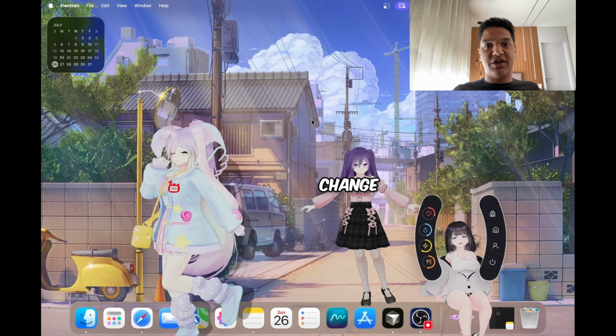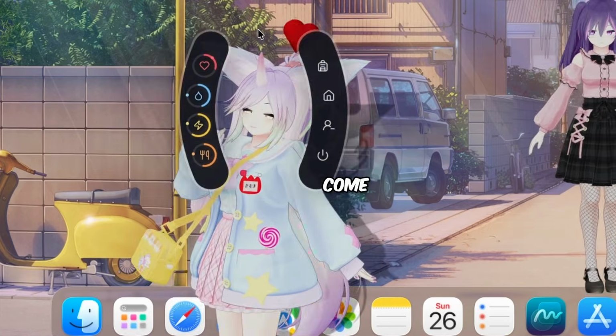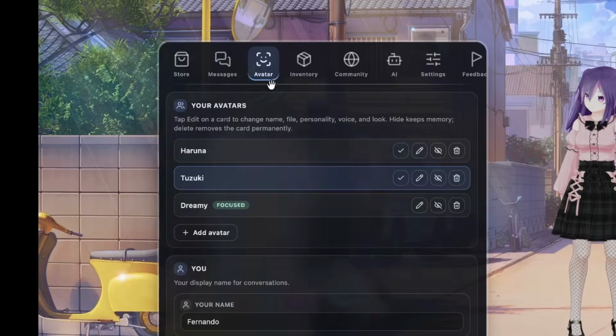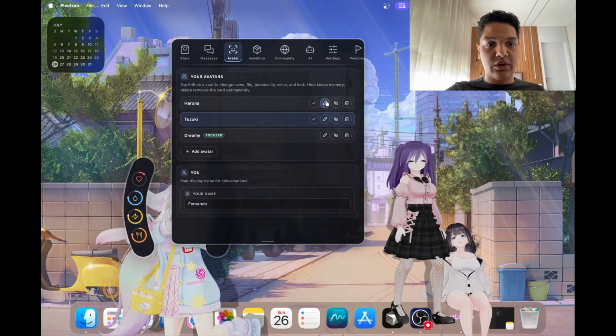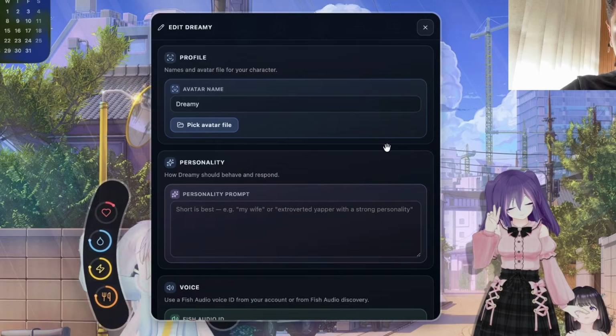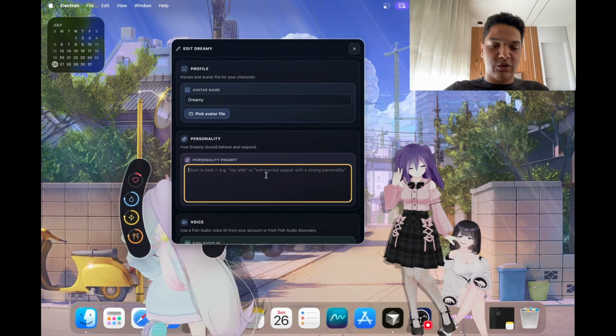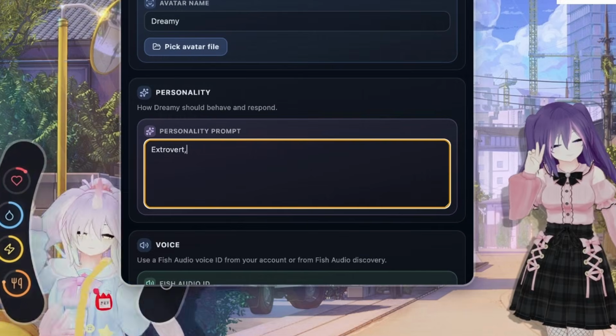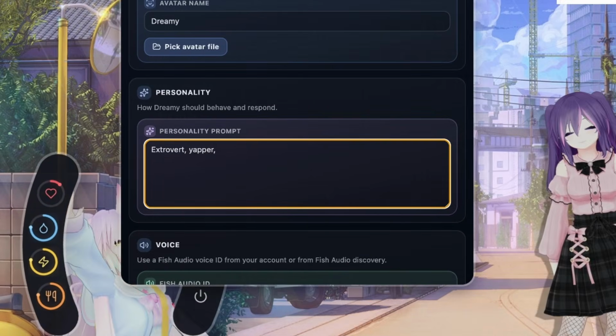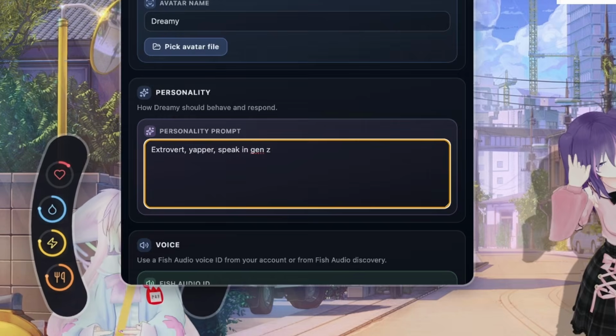You can also change their personality as well, so you can just come here and go in avatar, and you can choose which one you want to change. I will change from dreamy, and you can put whatever thing you want. So for example, extrovert, yeah. And she will speak in Gen Z language.